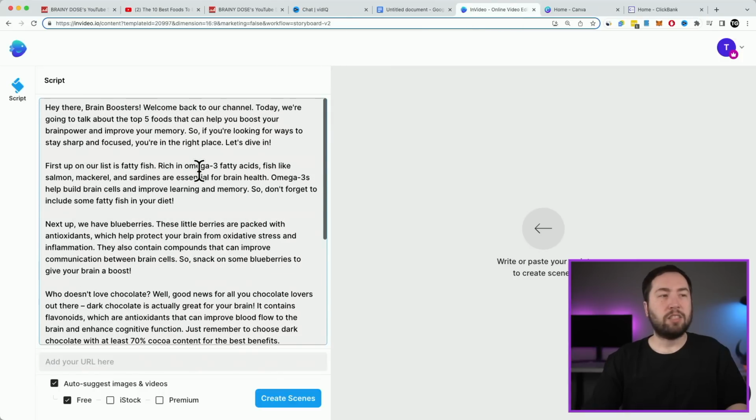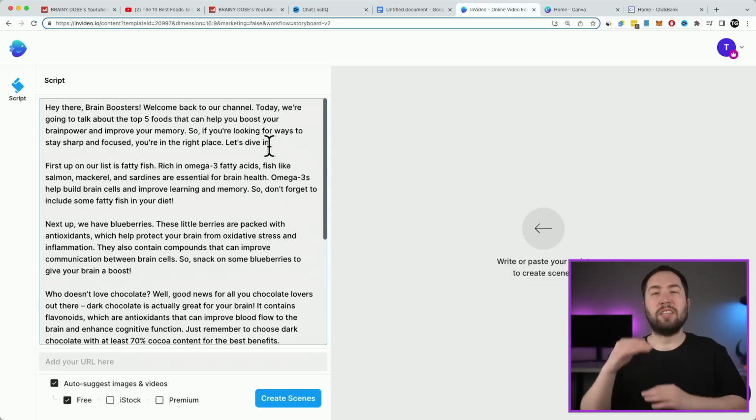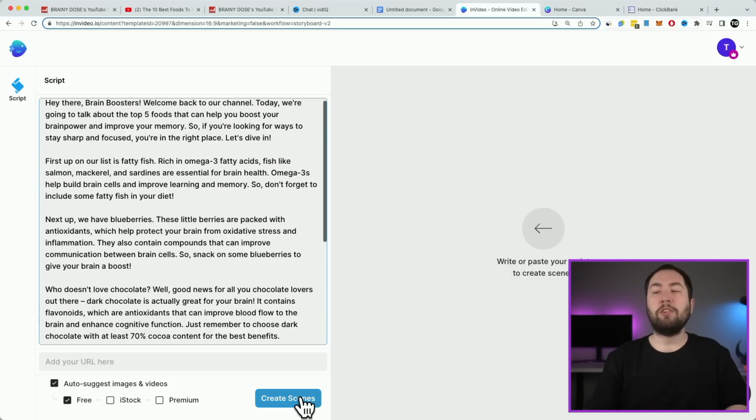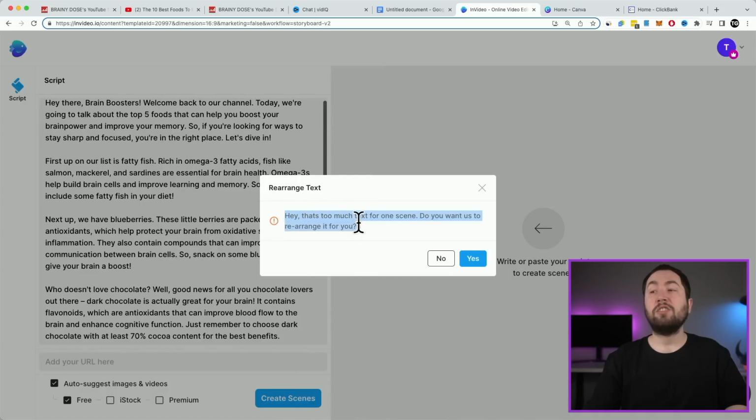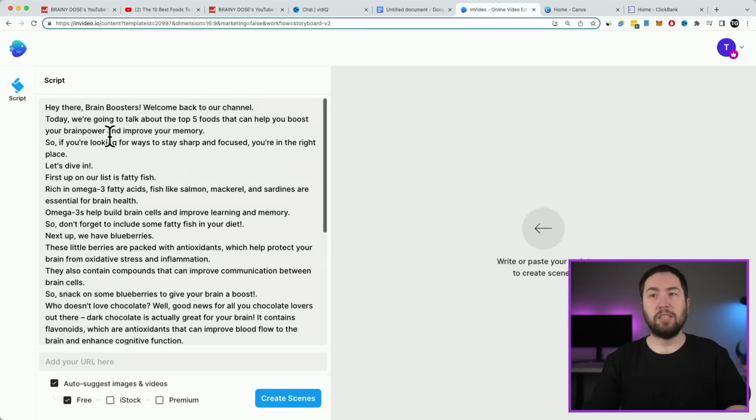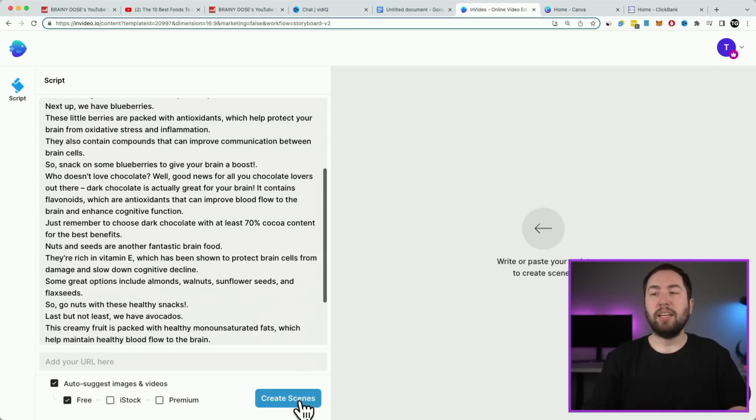Okay, so you see that's the whole script, and you're usually going to want to separate it because you don't want your sentences too long. But if I hit create scenes right here, they say, hey, that's too much text for one scene. Do you want us to rearrange it for you? Hit yes. Okay, so you see they separate it after each sentence, which is perfect. And then just hit create scenes.